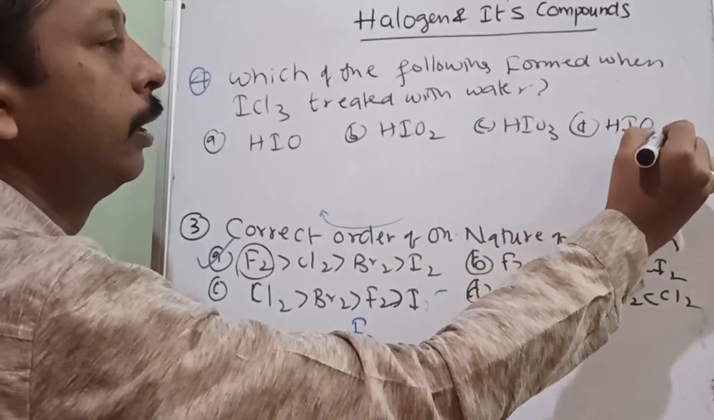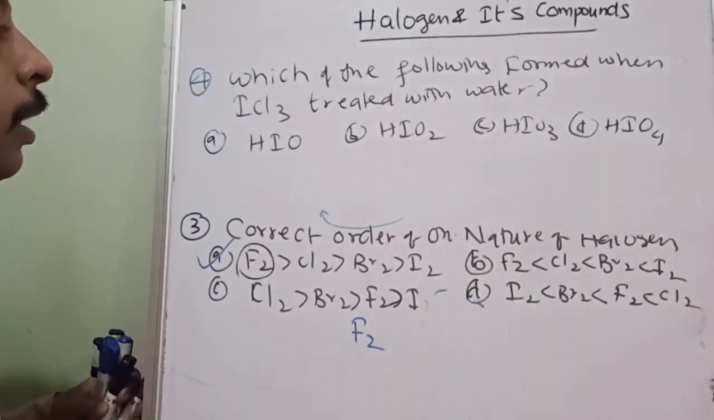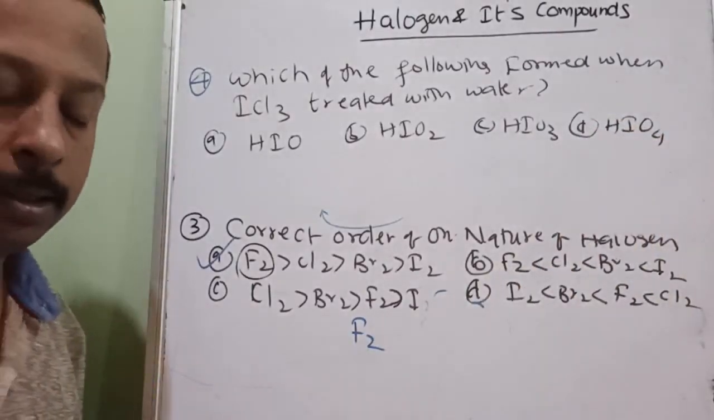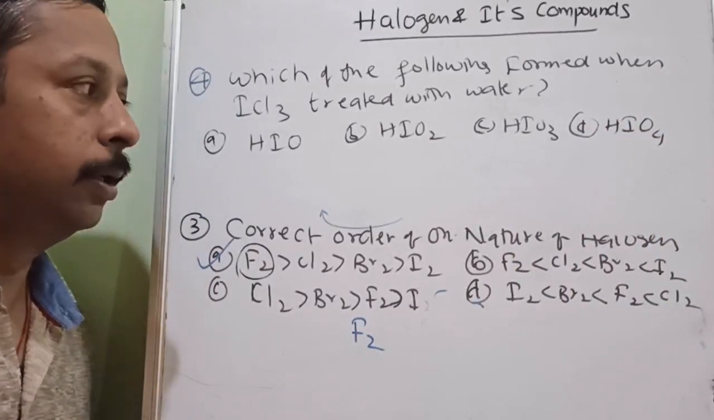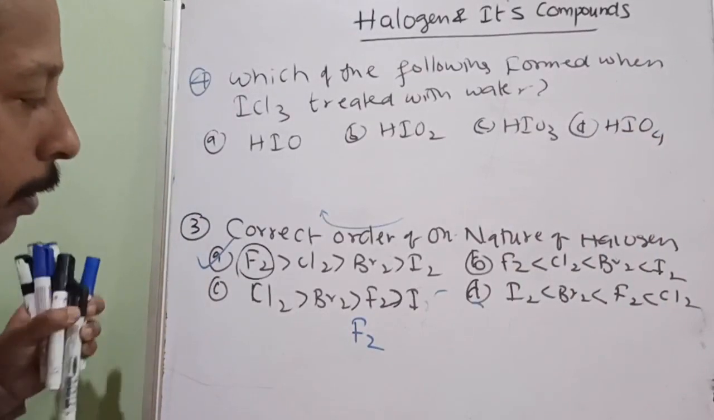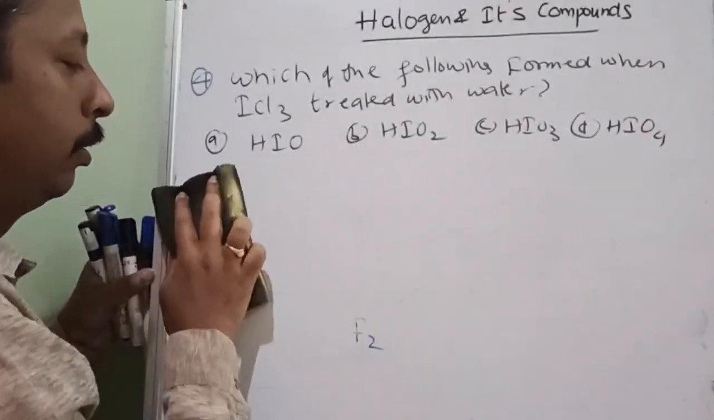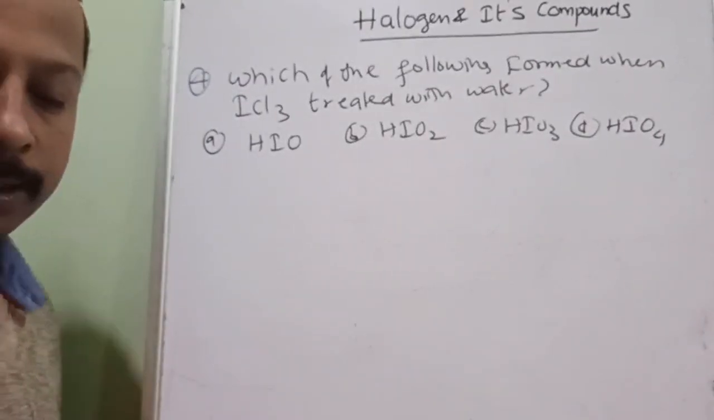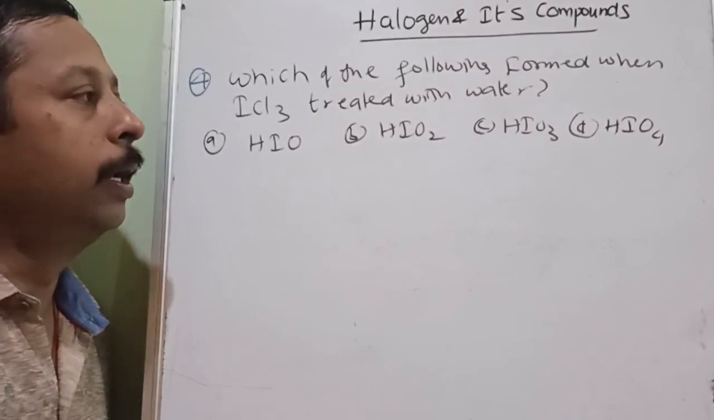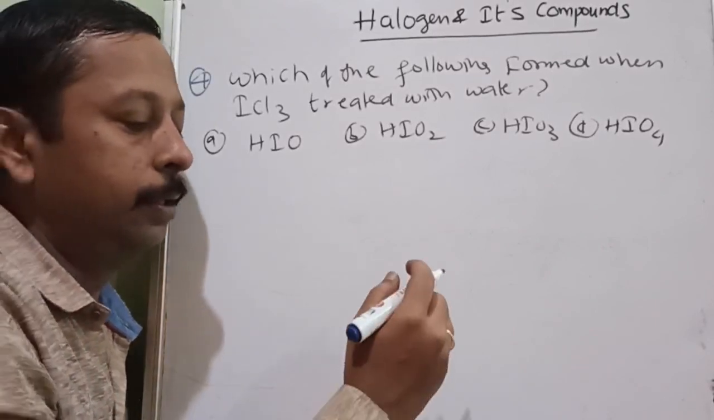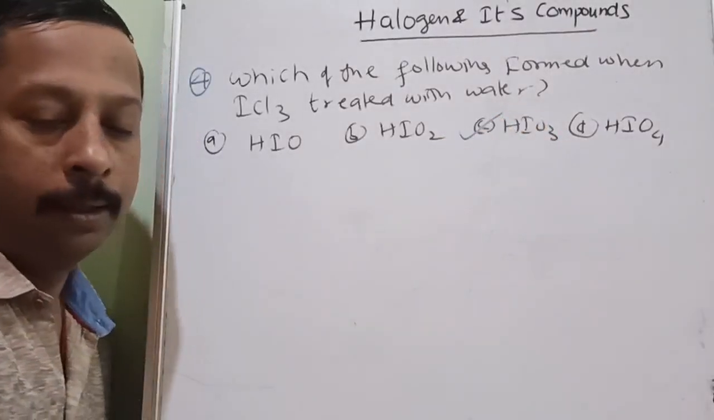Periodic acid, iodous acid, and hypoiodous acid. Now any guess? I will give you the reaction, don't worry, but you should guess from your side. Guess what your answer is. My answer is C. How is it?